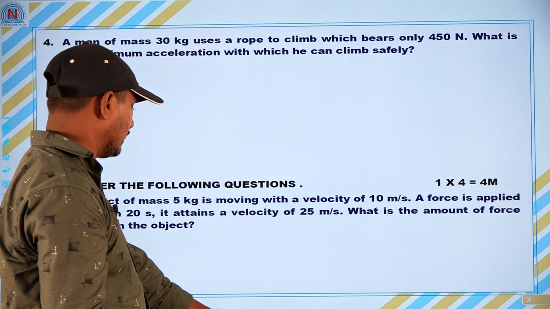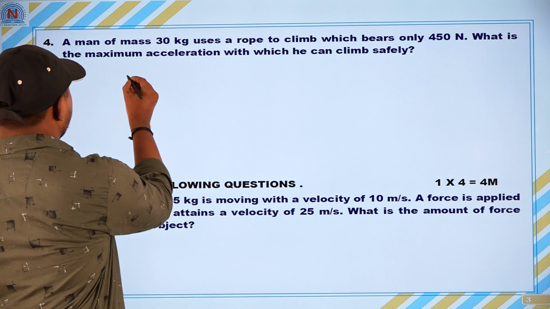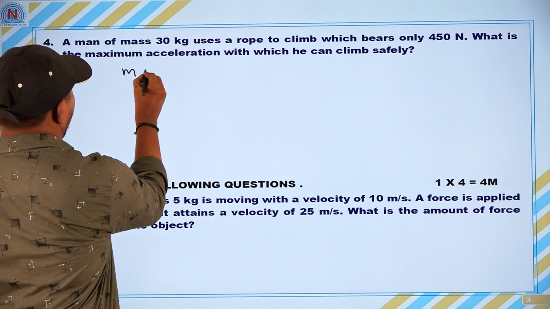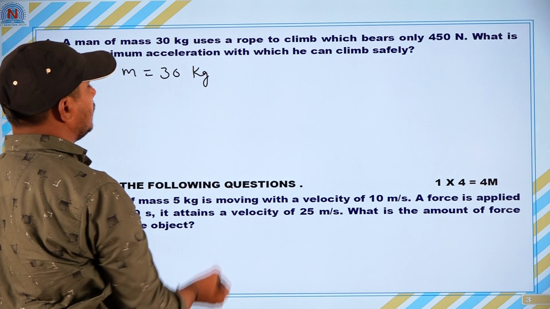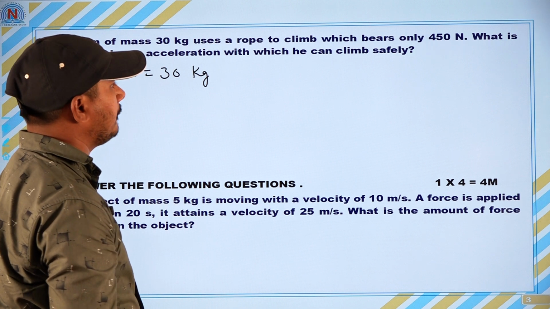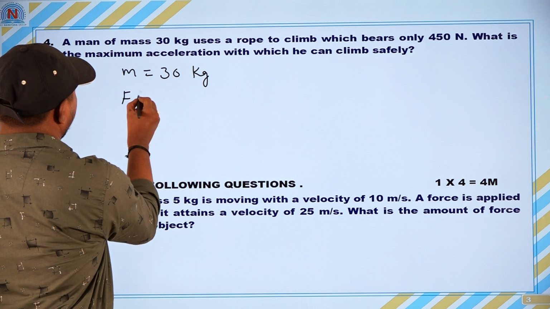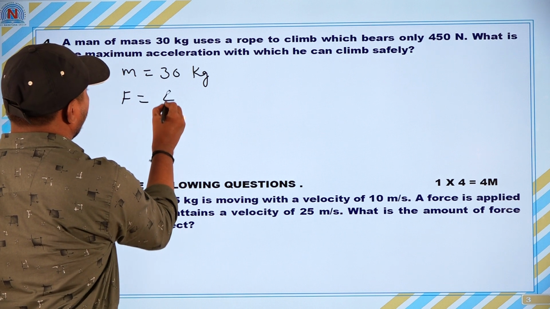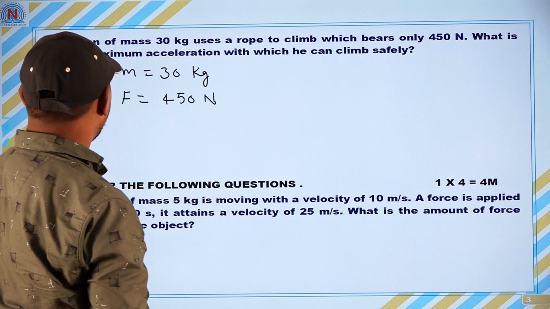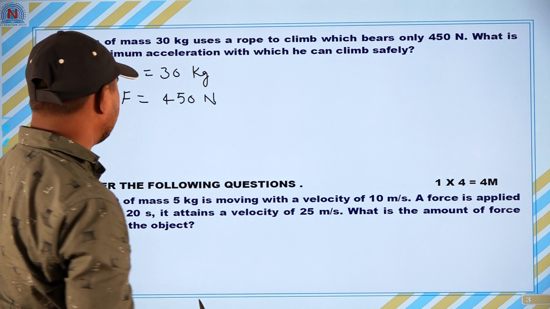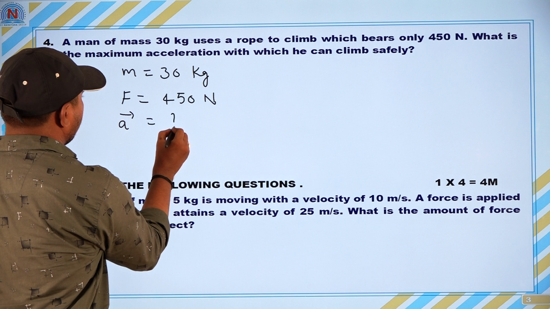First of all, you have to write the given data. Here, the mass of the man is M is equal to 30 kg. He uses a rope to climb which bears only 450 Newtons. Force F is equal to 450 Newton. What is the maximum acceleration? You want to find the acceleration, A is equal to question mark.